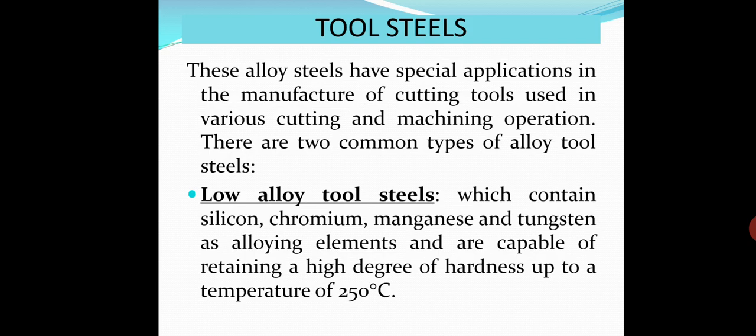Low alloy tool steel contains silicon, chromium, manganese and tungsten and is capable of retaining a high degree of hardness up to a temperature of 250 degrees centigrade. This is known as hot hardness. Some alloys are hard at room temperature, but they lose their hardness when the temperature rises. The alloy which retains hardness at high temperature is said to have hot hardness.